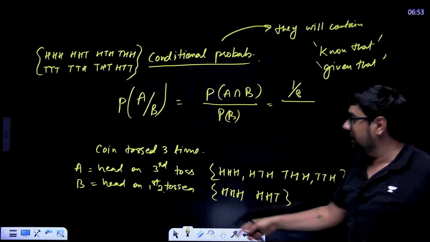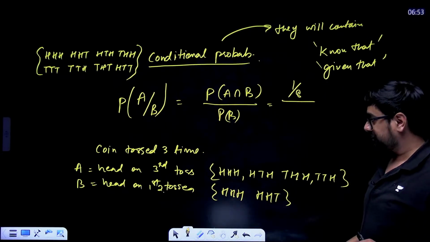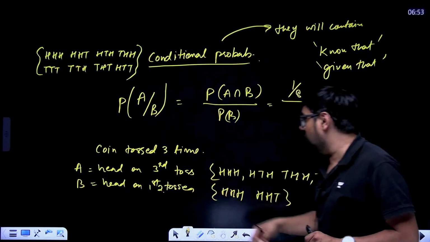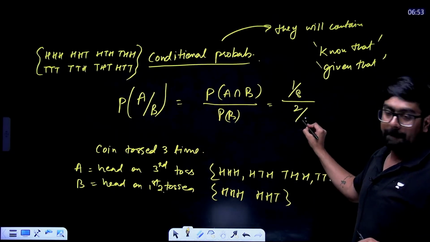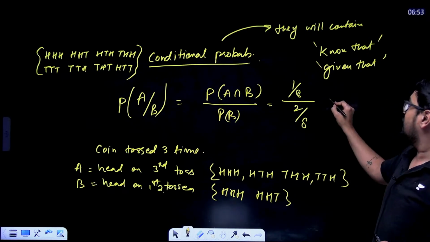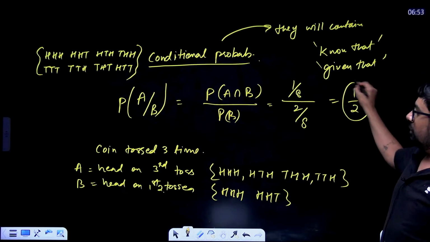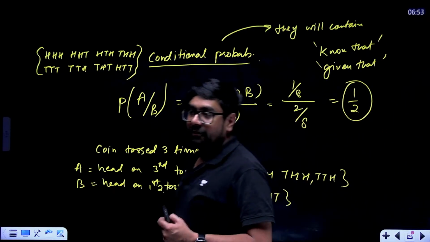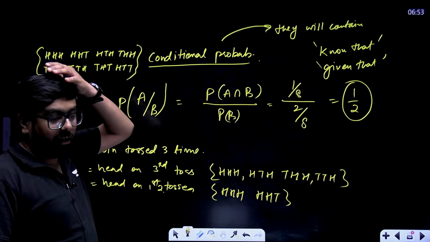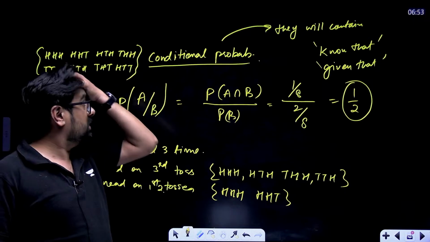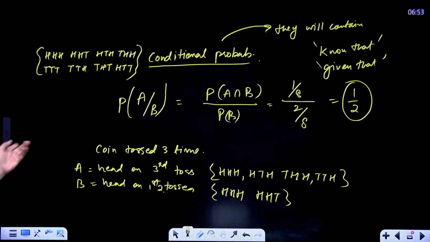Probability of B, that means head on first 2 tosses. What is the probability of B? 2 cases are there for first 2 tosses. That means 2 by 8. Okay, what will be our answer? 1 by 2. There is 50% chance that you will get third also as head when you have got head on first 2 tosses when you are tossing 3 times. Okay, this is conditional probability.